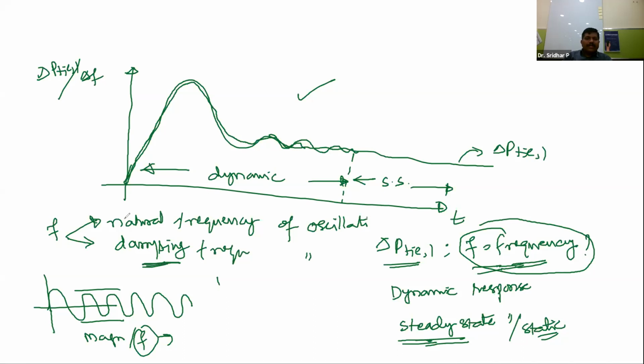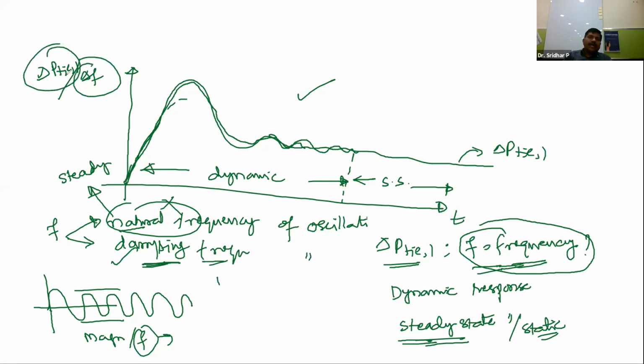That frequency is the damping frequency of oscillations. The natural frequency normally occurs in the steady state behavior, so I am not going to calculate that. My interest is in the behavior before the system comes to steady state: how much frequency the tie line power has. That is the damping frequency of oscillations. To calculate it, you have to go for the dynamic response of the system.